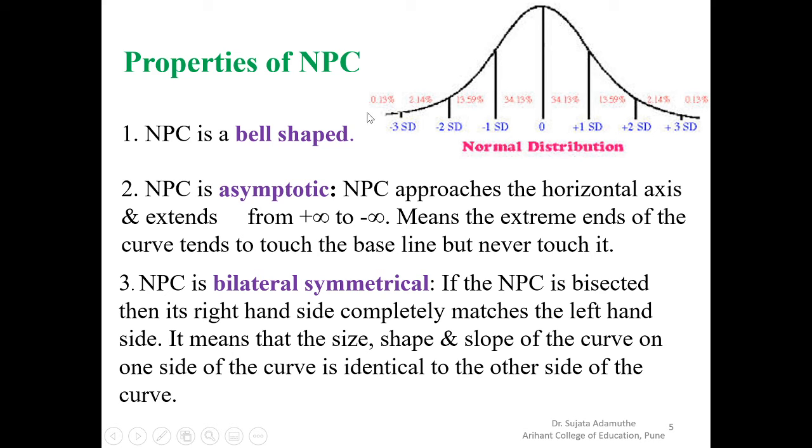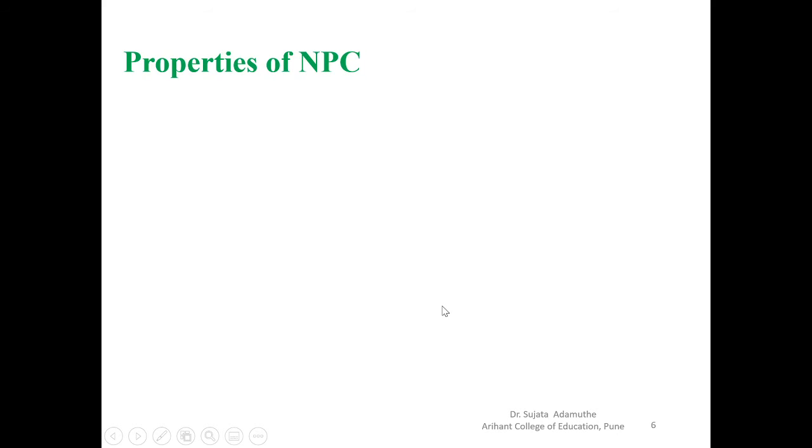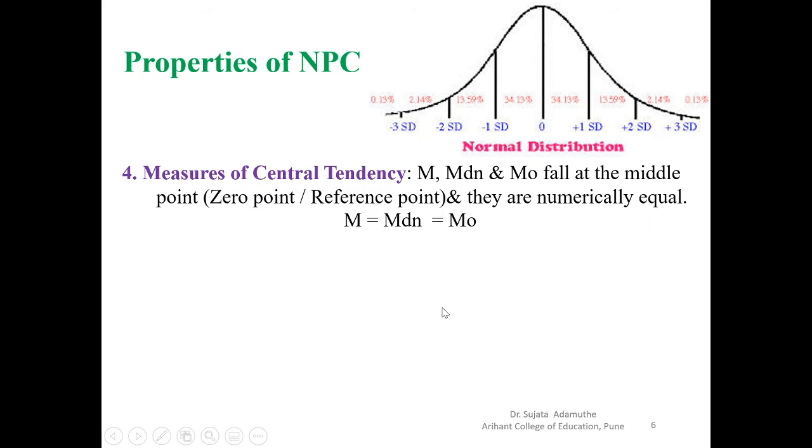Also the shape, you can see that it's the same. That means at -1 SD it changes direction, at +1 SD it changes direction, at -2 SD it changes direction, +2 too, and the slope is also the same. So it is symmetric. Then the next property of NPC is at the apex point.